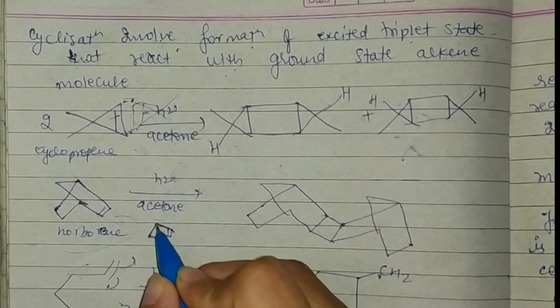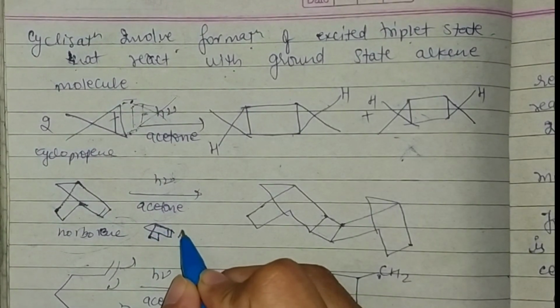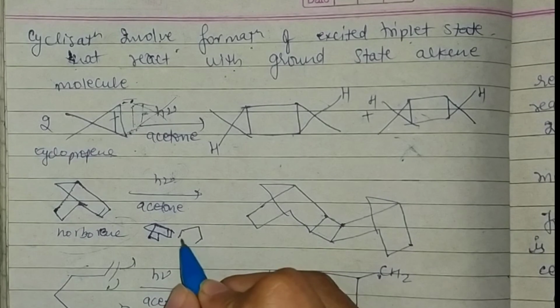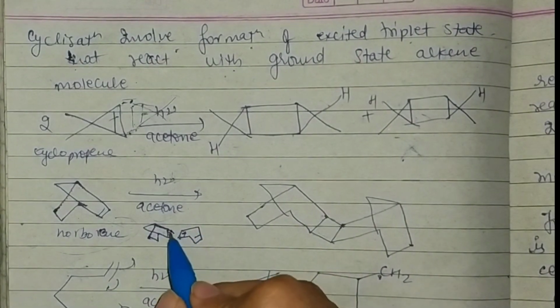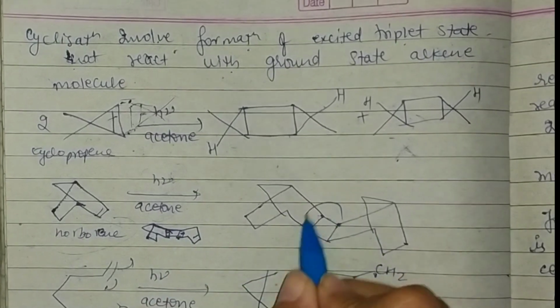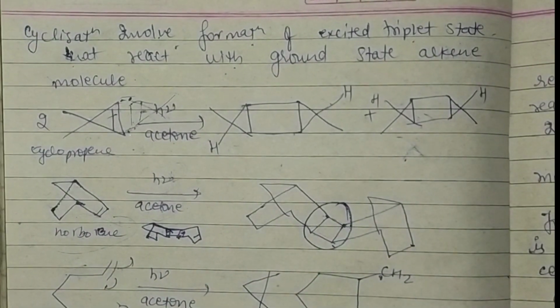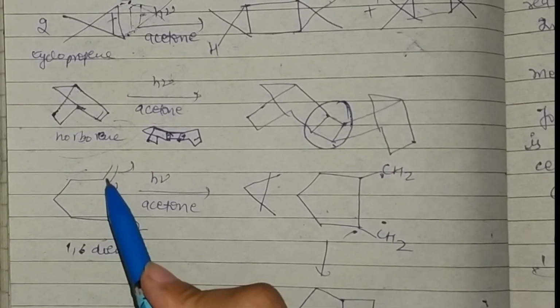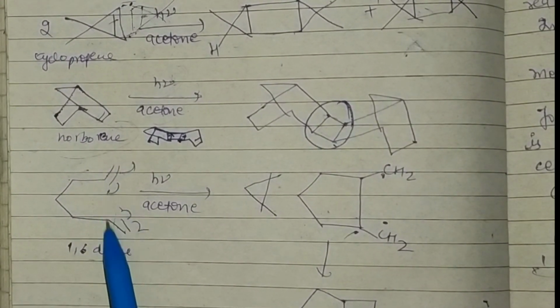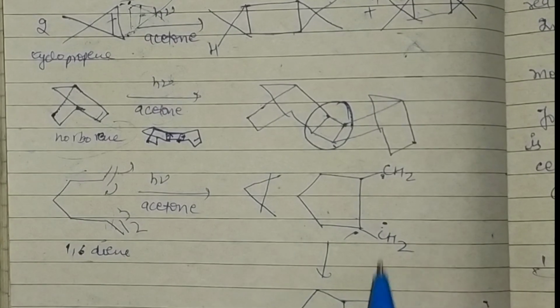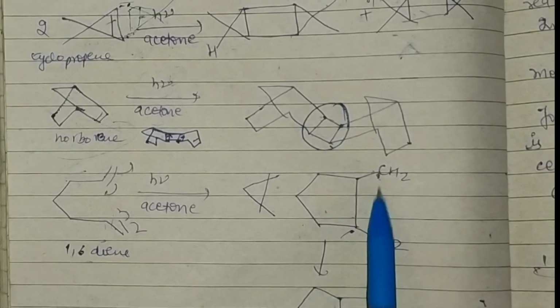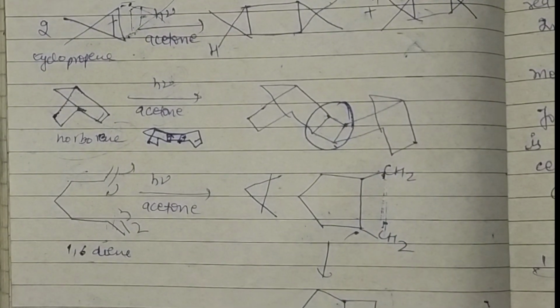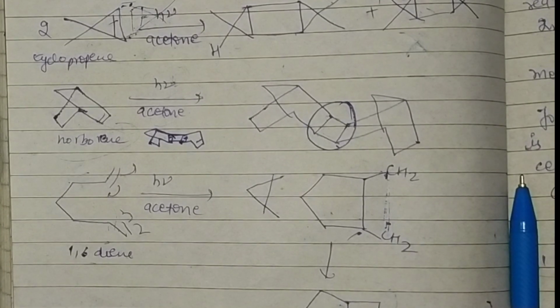In this structure, take two structures like this. This bond here will break and this will form a structure like this, which is shown here. 1,6-diene also undergoes the same and forms this structure. This bond will break and this will form like this, and then after rearrangement and by joining these bonds this will form this structure. So I hope this video will be helpful for you.